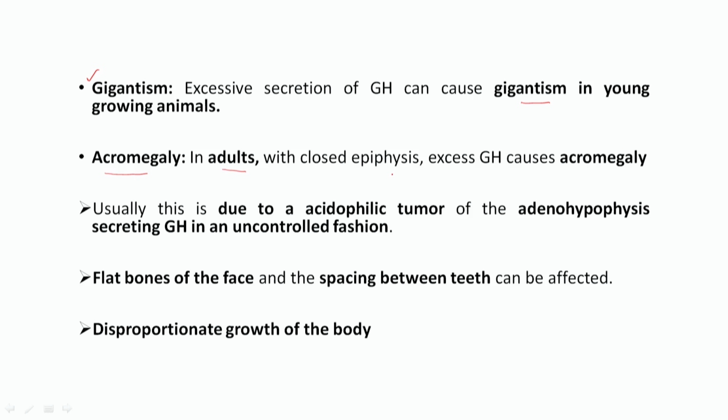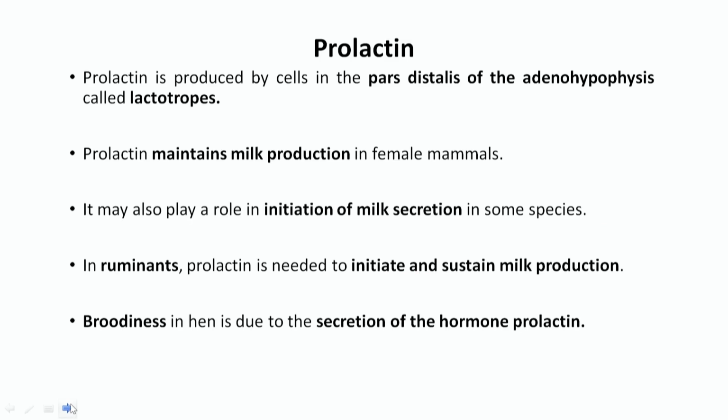In this case, since the epiphyses close once puberty is reached, no further growth will take place. But if there is higher production of GH, then the condition called acromegaly takes place. It occurs due to acidophilic tumors of the adenohypophysis, and there is uncontrolled secretion of growth hormone. The characteristics are that the flat bones of the face and the spacing between teeth are mostly affected. So disproportionate body growth takes place: one part of the body will grow more, another part will grow less. So those are the abnormalities.